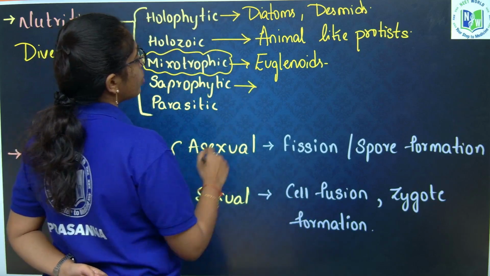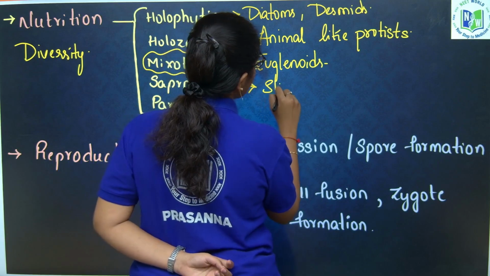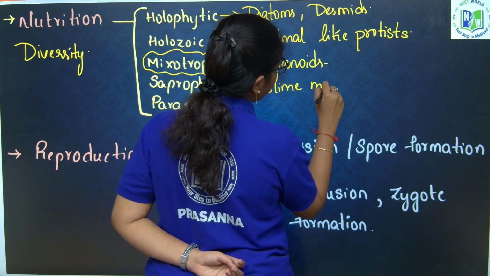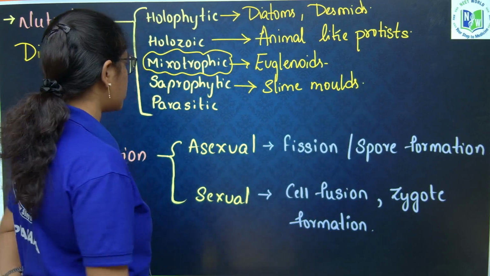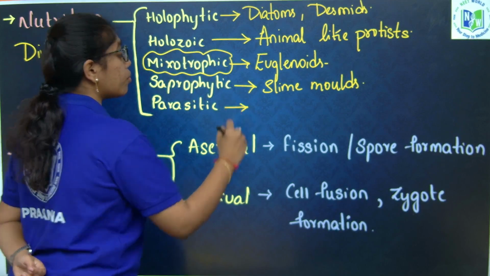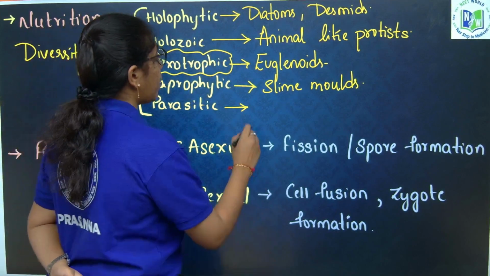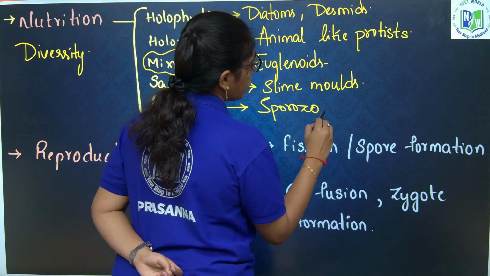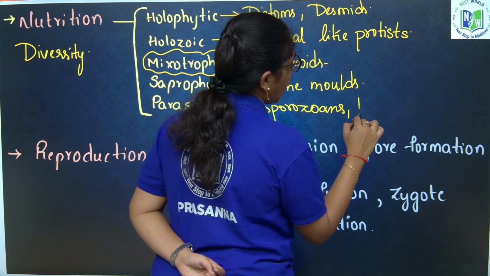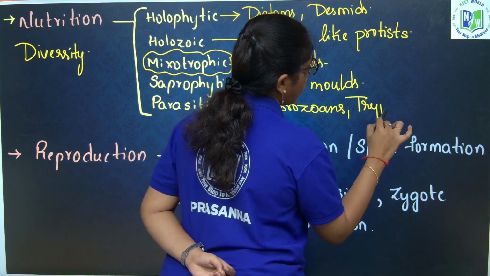Saprophytic mode of nutrition is conducted by what, beta? Slime molds. Okay. Next, the parasitic mode of nutrition is conducted by sporozoans, and Entamoeba, Trypanosoma.